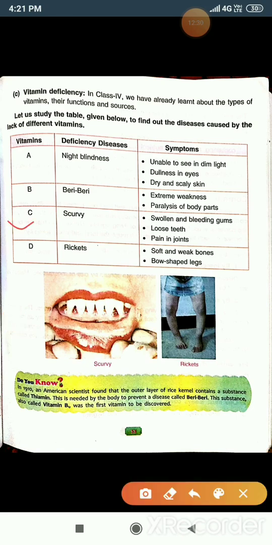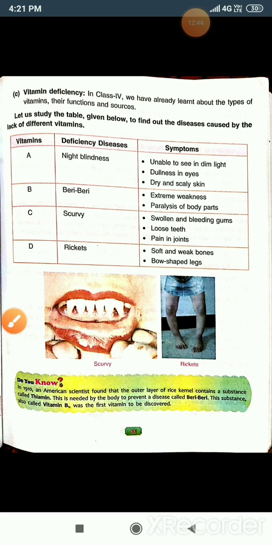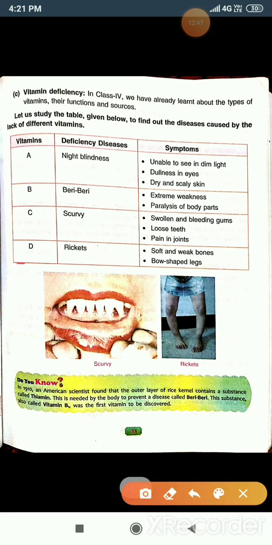C is the vitamin C, due to this scurvy disease is there. And what are the symptoms? Swollen and bleeding gums, loss of teeth, and pain in the joints. This is due to the vitamin C. Now come to the D. Vitamin D, that means due to this rickets is a disease, rickets, and the symptoms of the rickets are soft and weak bones and bow shaped legs.